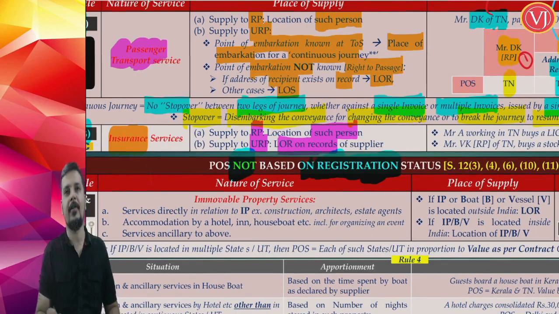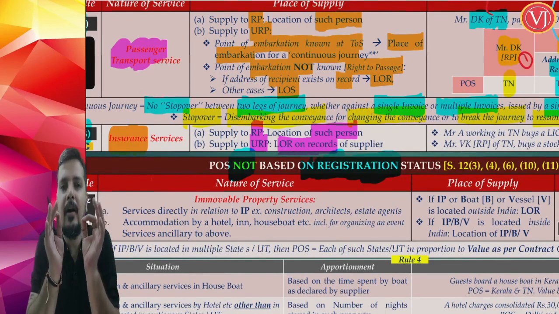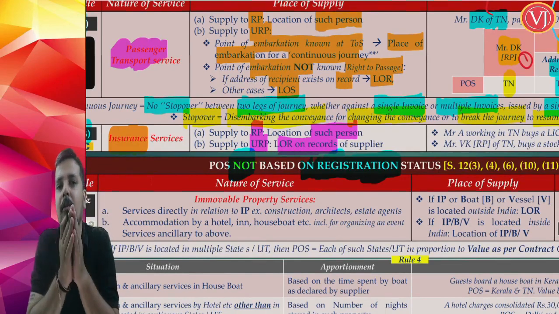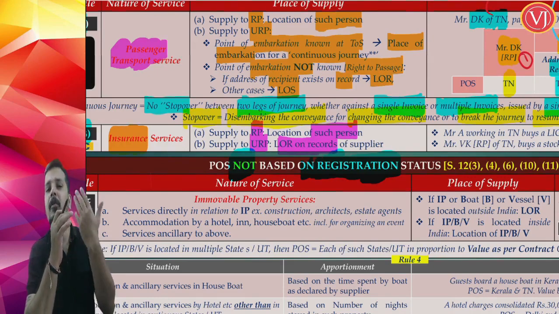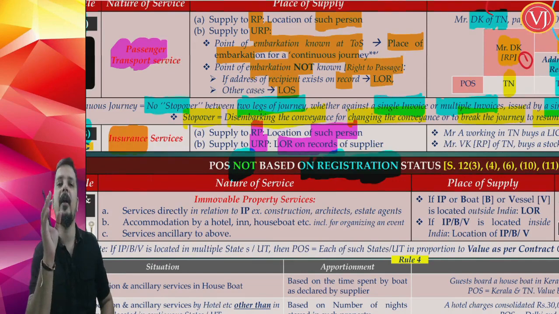Again, the answer is location of recipient on records, because understand that whenever you are taking insurance, your address will be on records for sure. If you are taking an insurance, the address of the recipient will surely be on the records of the insurance company. So for insurance services, anyhow the answer will be location of recipient.